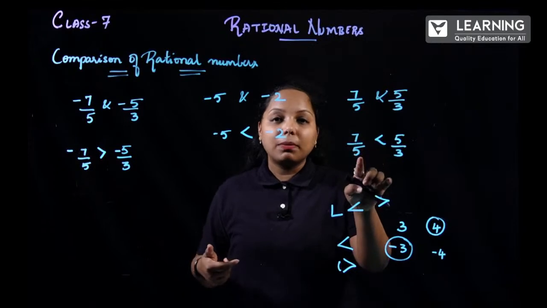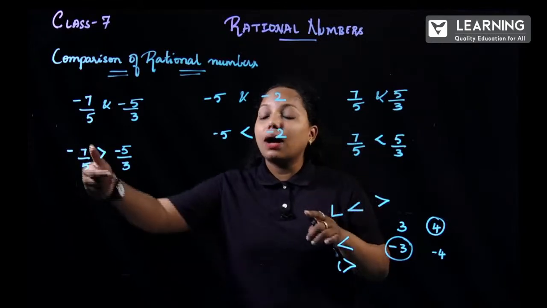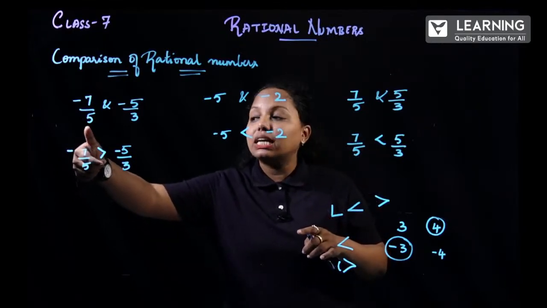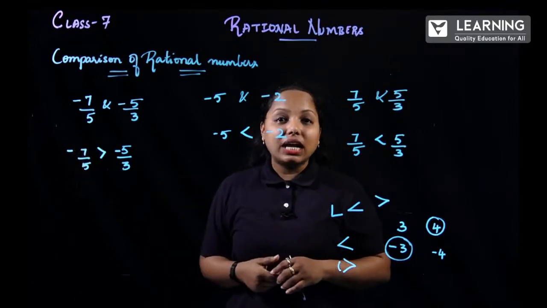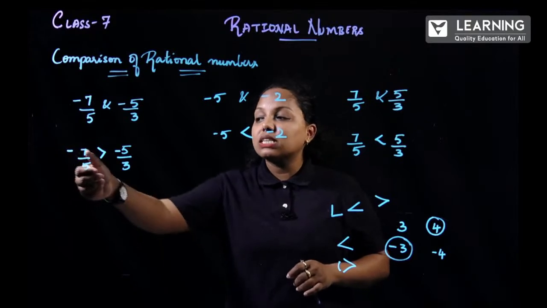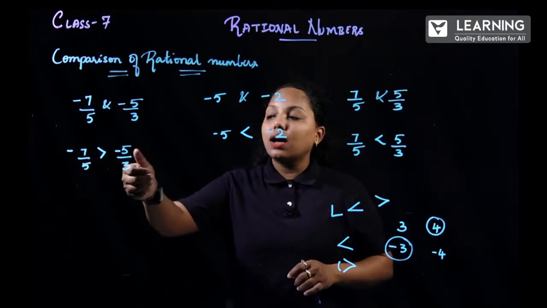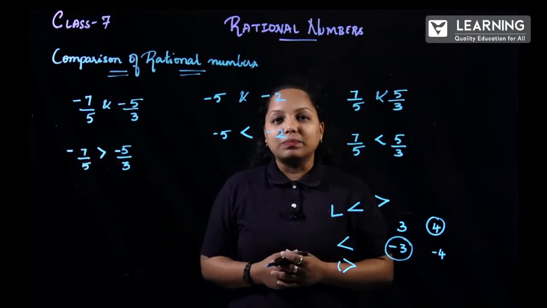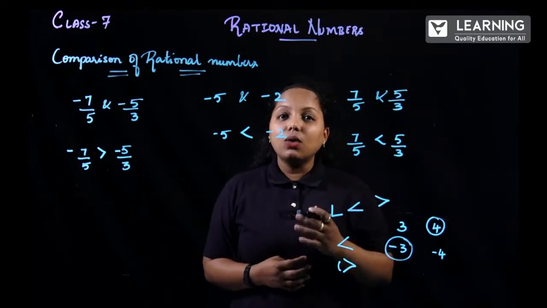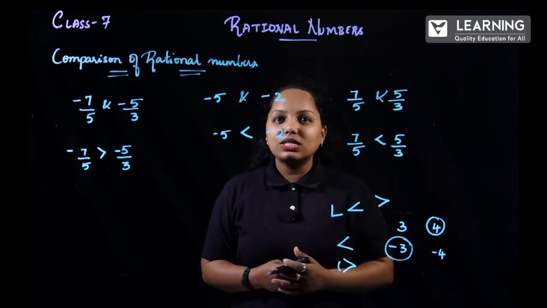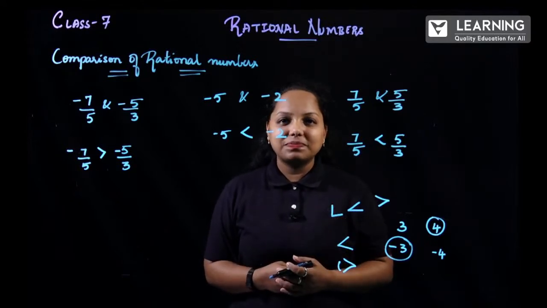So now 7 by 5, obviously this is lesser, but here with the minus sign it is greater. So now this has to be the greater one over there. So now minus 7 by 5 is greater than minus 5 by 3. I hope you are clear with comparing the rational numbers. Now let us look at the next concept and the problem over here.